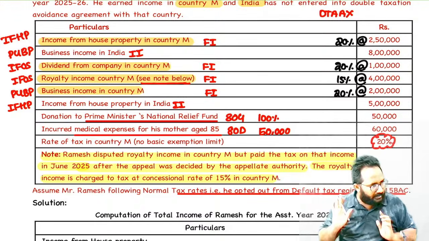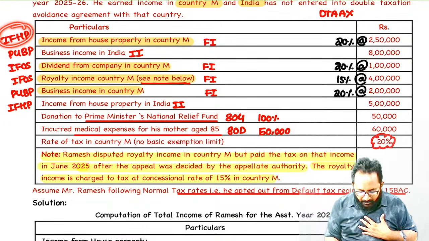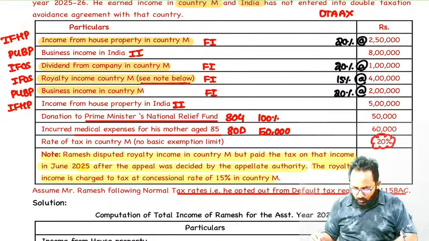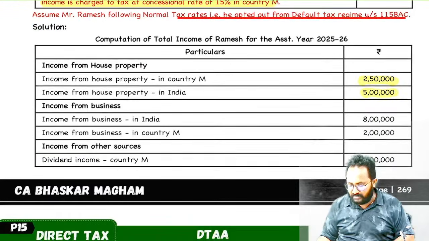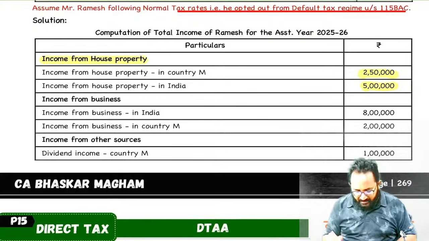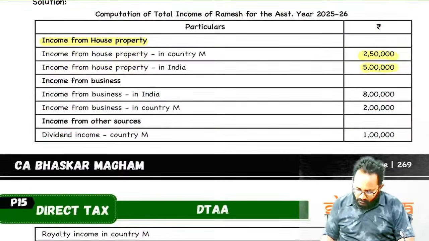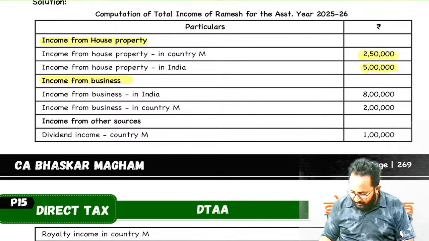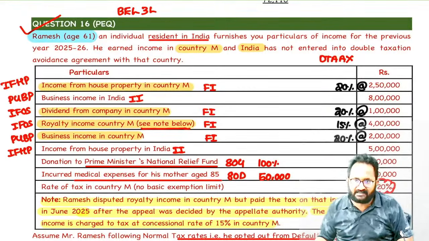Step 1 is what? Net total income. That means first, which head of income, ma? House property. How many incomes are there? 2. Please add the 5 lakh as well as 2,50,000. Understood? House property income identified. Next, what are the heads we have, ma? After house property, PGBP. How many incomes, ma? 8 lakh and 2 lakh. PGBP also 2, 8 lakh, 2 lakh. If you summarize it, the question answer will become very easy.